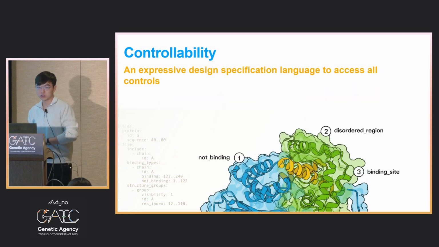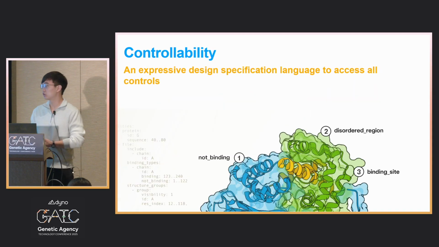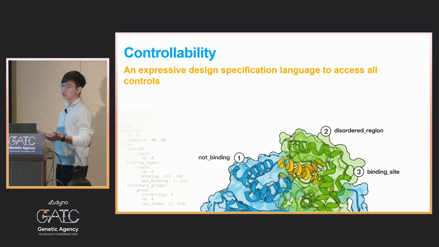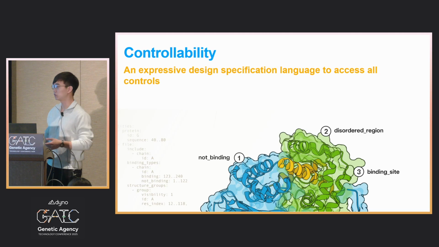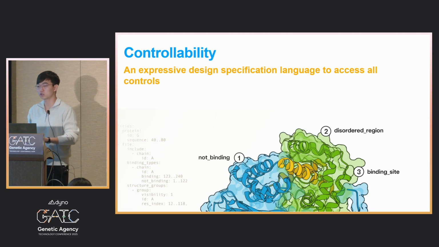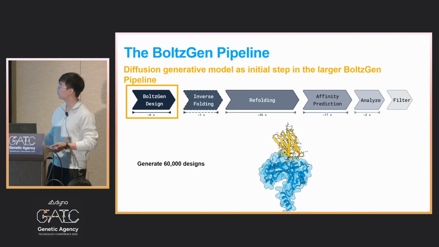So as a whole, we achieve full controllability through an expressive design specification language. So when we give a YAML file to the model, we can have different types of controls: covalent bonds, structure groups, secondary structures, and with that we can achieve very specific binders.